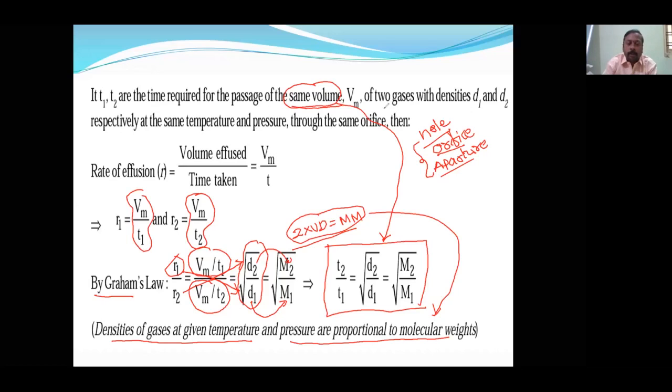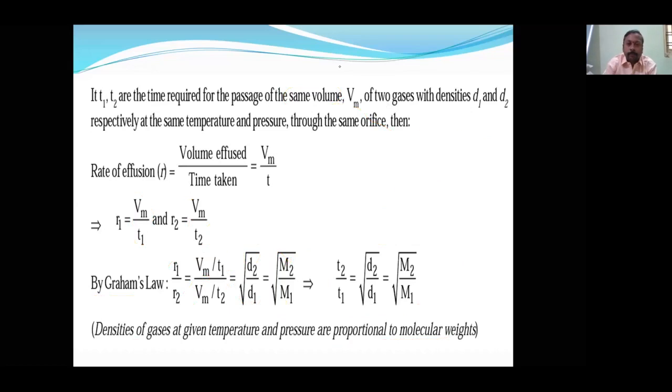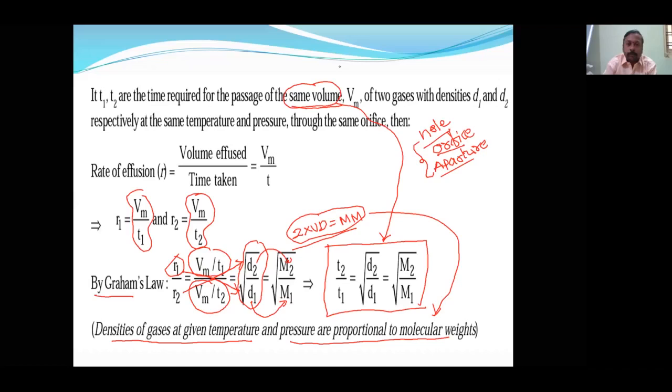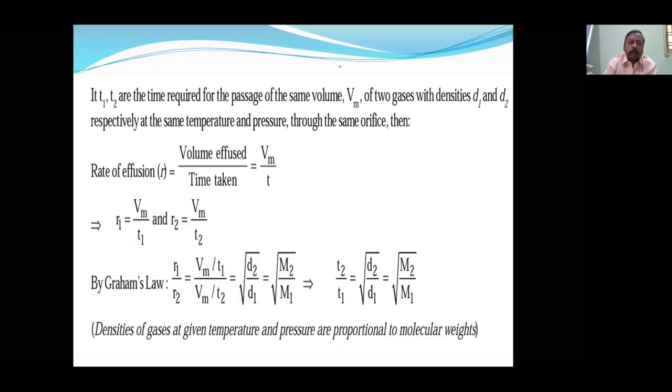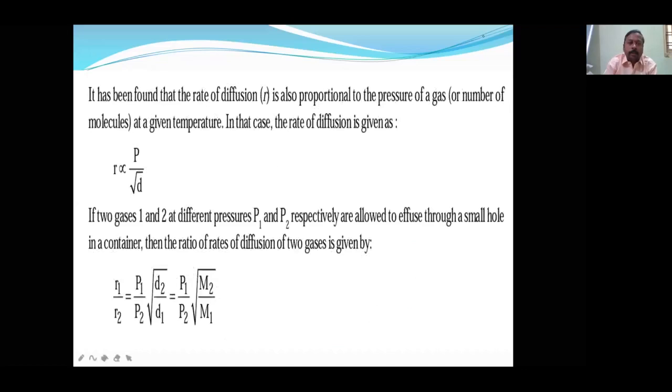Now let us see the next one. Next, it is found that the rate of diffusion is inversely proportional to density, and the rate of diffusion is also proportional to the pressure of the gas. Now, we have studied the first way, only density.